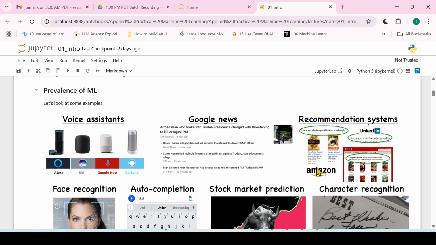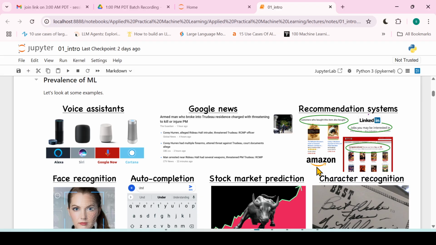Then we have recommender systems. They are there with Netflix, Amazon, and LinkedIn. Amazon will recommend the specific item you are looking for or have already searched for. LinkedIn works the same way: if I search for a specific job in a job portal, LinkedIn will recommend similar jobs if any come in the future. Netflix works the same way.